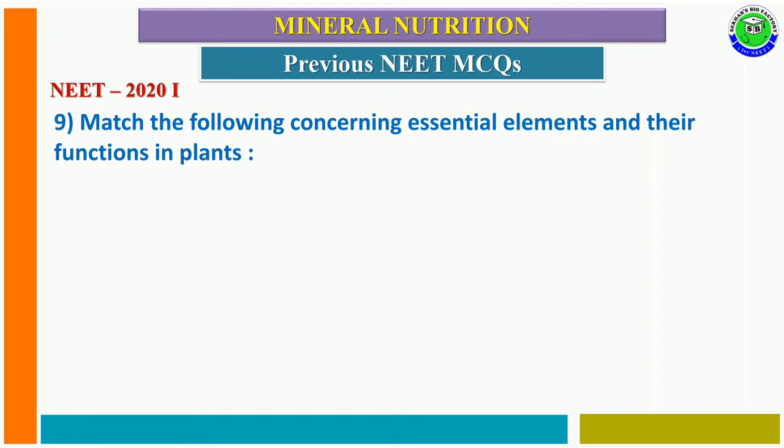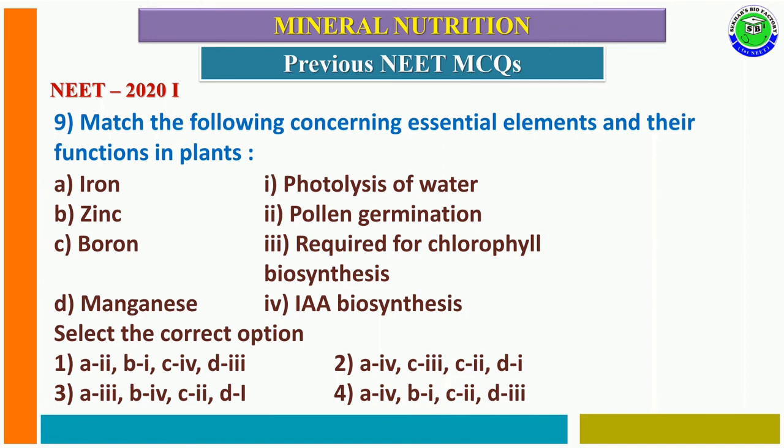Question number 9 from NEET 2020 phase 1. Match the following concerning essential elements and their functions in plants. In column 1, A iron, B zinc, C boron, D manganese. In column 2, 1 photolysis of water, 2 pollen germination, 3 required for chlorophyll biosynthesis, 4 IAA biosynthesis.